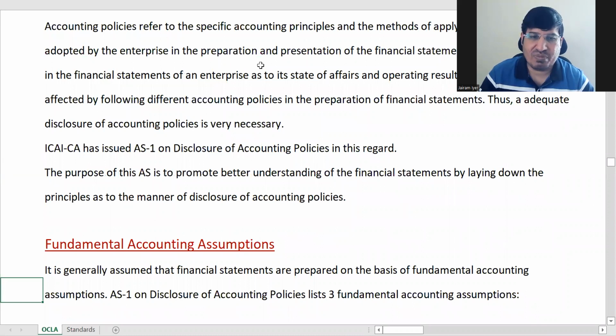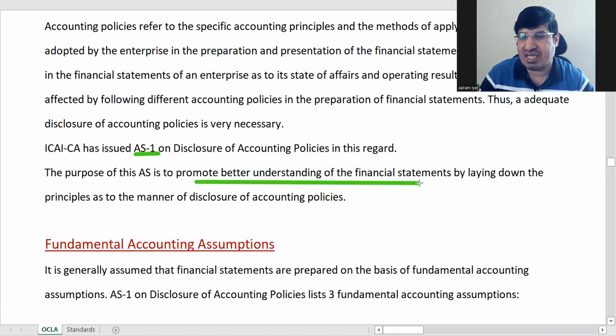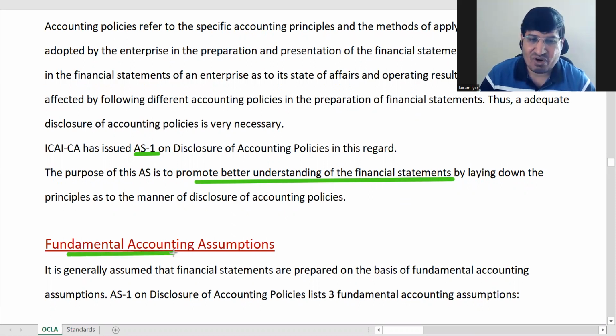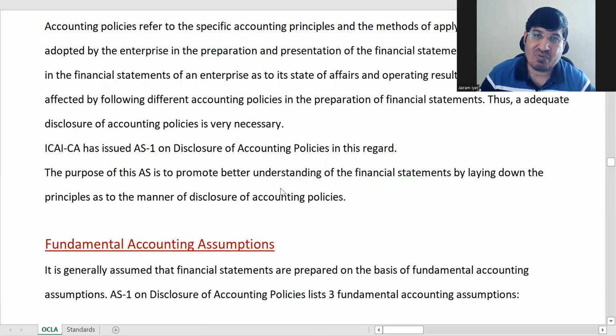And what is the main purpose of disclosure of accounting policies, AS1? To promote a better understanding of financial statements, so that accounting policies are disclosed in a way that the end user can have a much better understanding of the financial statements. Then next, let us see what are the fundamental accounting assumptions. You have something called fundamental accounting assumptions.